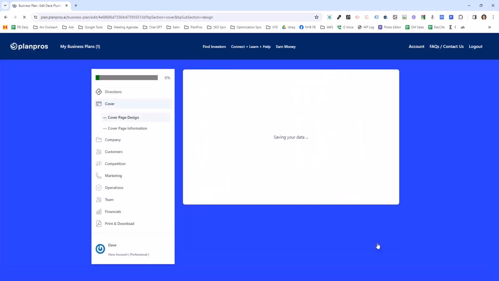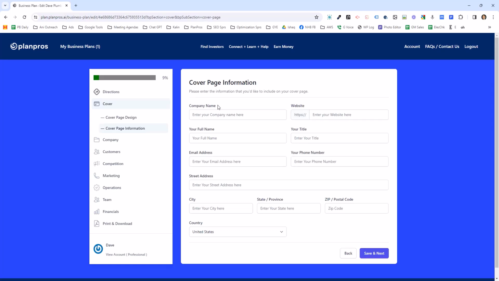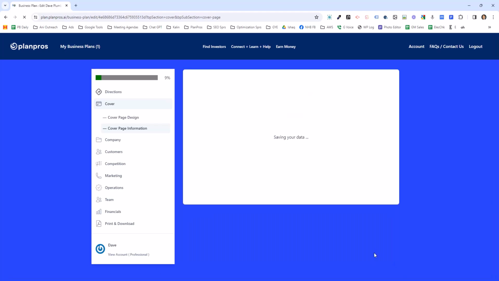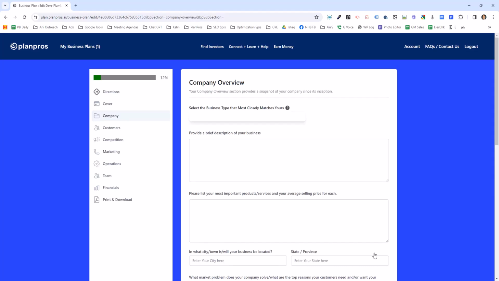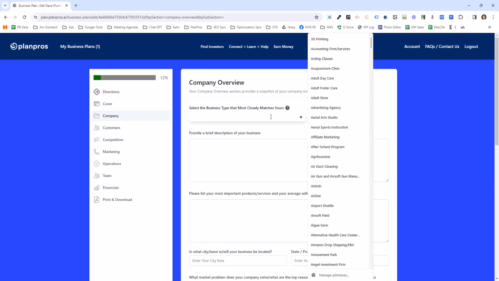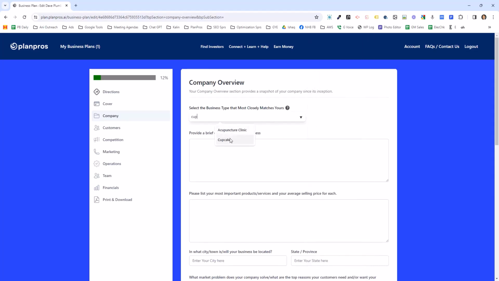The next page just asks for, what information do I want on my cover page, name, website, etc. And then every page of PlanPros simply asks you for some basic information about your business. So, what type of business, let's say I'm in the cupcake business. I just type that in there. Or if it's a new business, I can type in, I am a tattoo removal, it's already there, removal service, whatever you want, you can type it in here too.